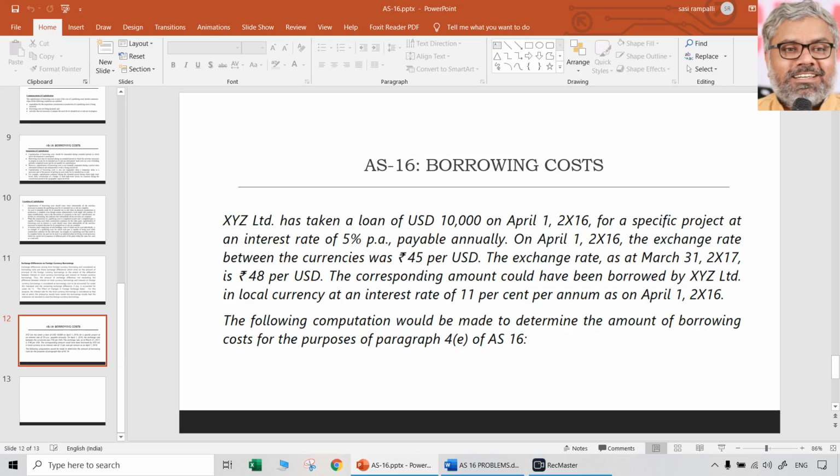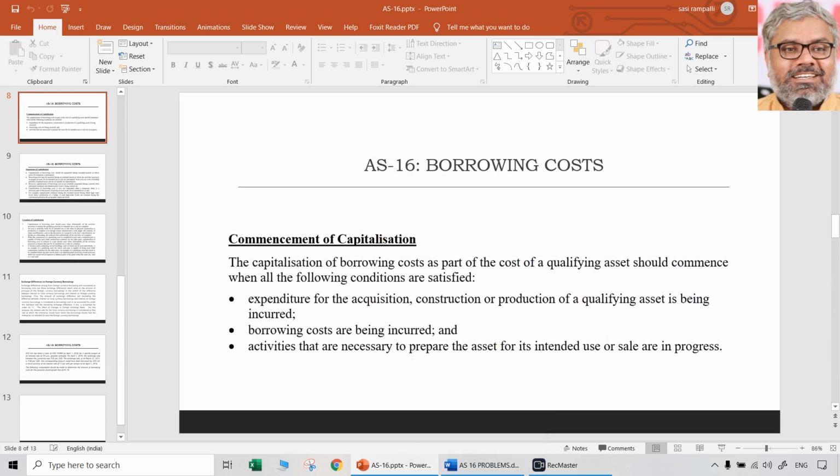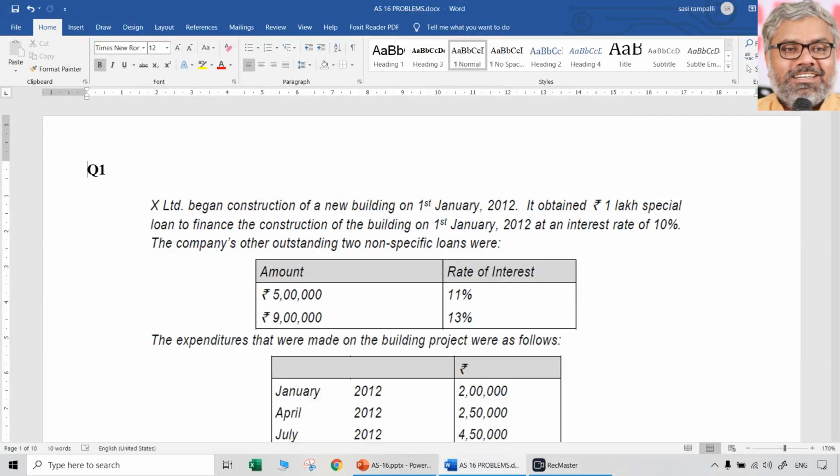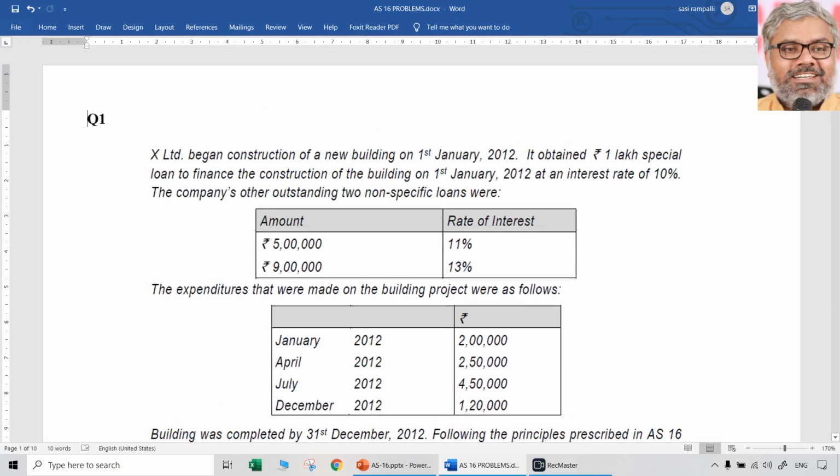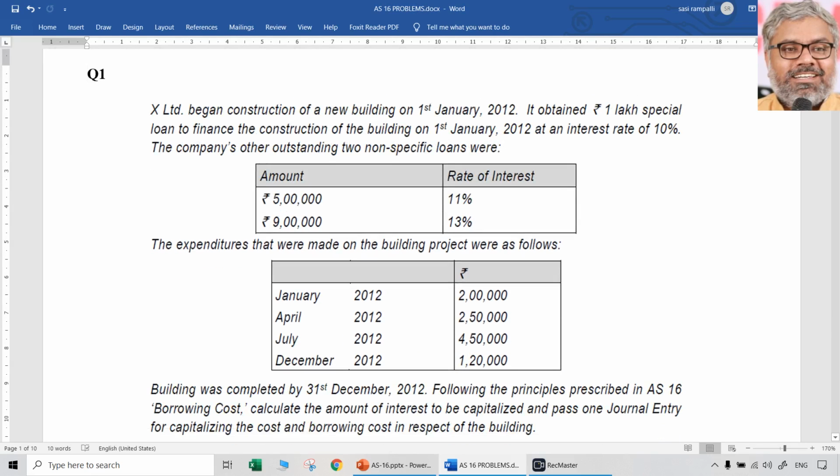Now let us continue this discussion with some problems about AS 16. First problem: X Limited began construction of a new building on 1st January 2012. It obtained a 1 lakh special loan, that is a specific loan, to finance the construction of this building on 1st January 2012 at an interest rate of 10%. And the company's other outstanding two non-specific loans are given at the rate of 11% and 13%.